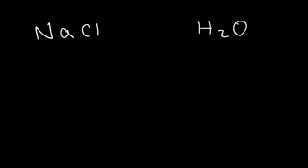Now let's focus on compounds, because there's two types of compounds that you need to be familiar with: ionic compounds and covalent compounds. So let's look at sodium chloride and H2O. Sodium chloride is basically table salt. H2O, as you know, is water. Both of these are compounds because they're both made up of different types of atoms. Sodium is one type of atom, Cl, chlorine, is another type of atom. Now, which compound is ionic and which one is covalent or molecular? Covalent compounds are known as molecular compounds.